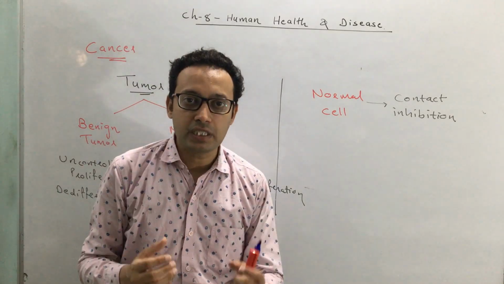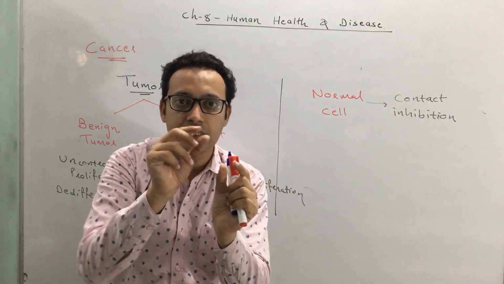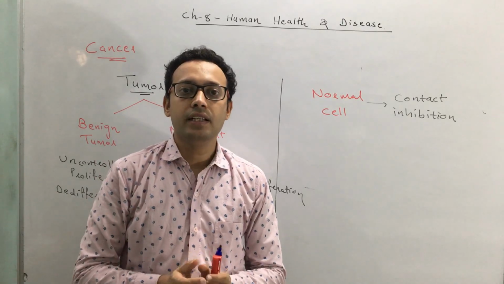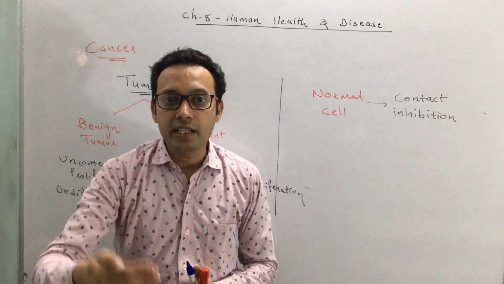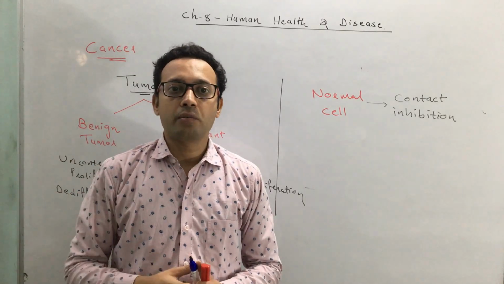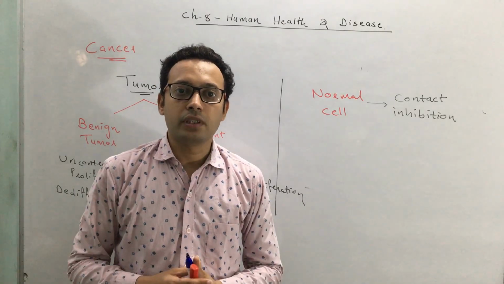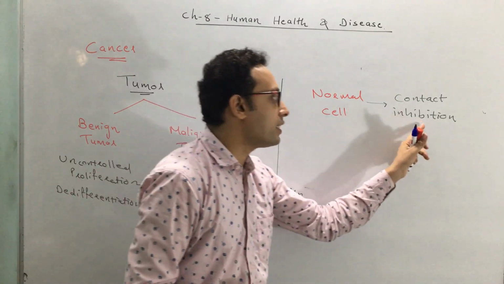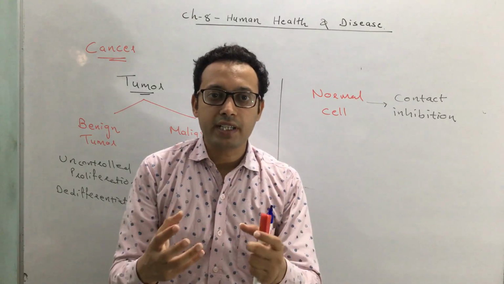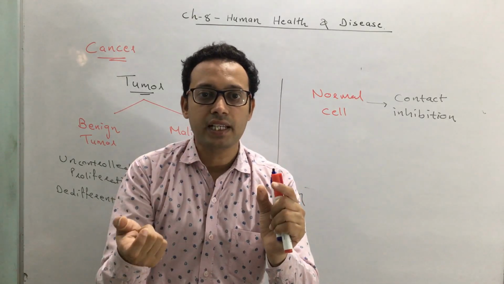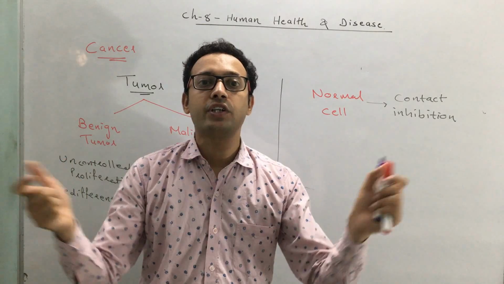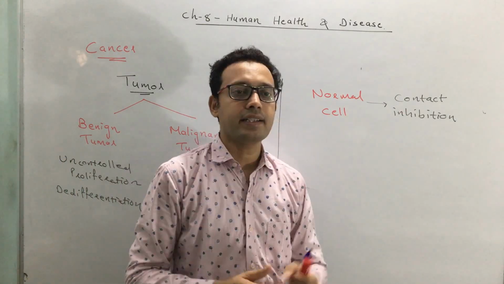Contact inhibition means when a normal cell remains in contact with another cell, that prevents uncontrolled growth of the normal cell. Due to the contact of one cell to another cell, it prevents uncontrolled growth. This is called contact inhibition.